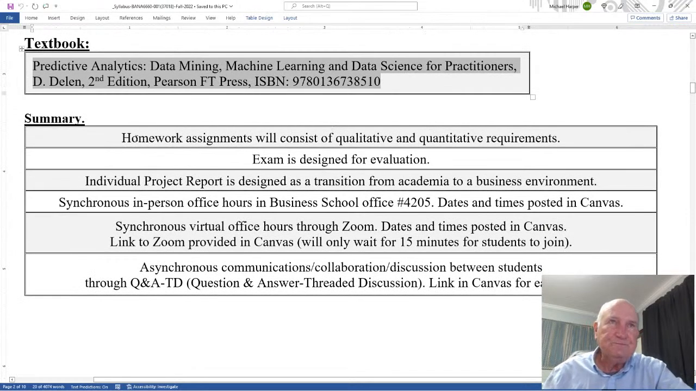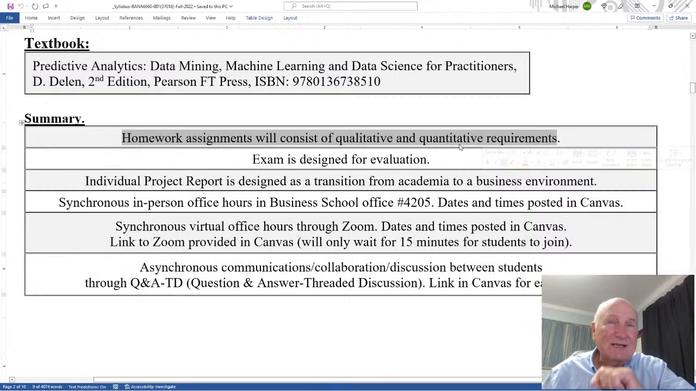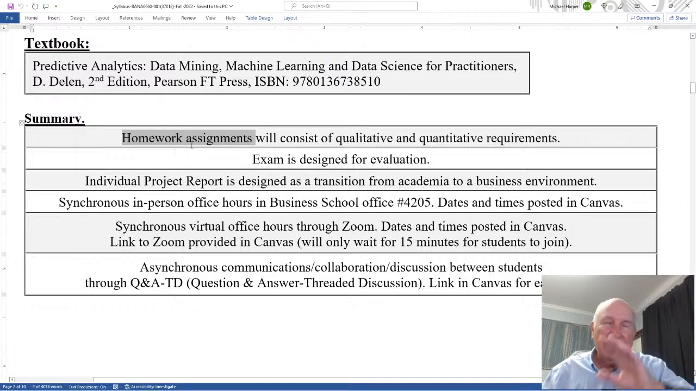Finally, summary. The homework assignments will consist of qualitative and quantitative requirements, and they're designed for learning. I should put this in here, but they're designed for learning. The exam is designed for evaluation. The learning is in the homework assignments, the application.